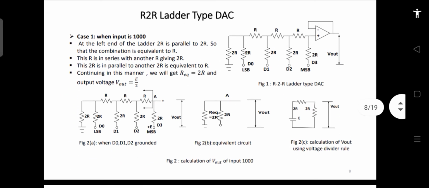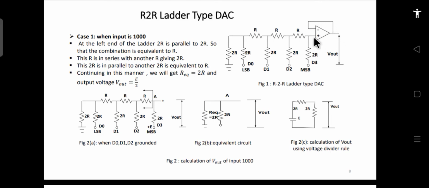Then there is a modification. The basic idea is the same, but rather than using resistances of different values like R, 2R, 4R and 8R, what we do is this circuit, your R2R ladder type of DAC. In this we use an op amp, the same as the earlier one. In the earlier case we used an RF resistance. Here we are not using any feedback resistance; it is a unity feedback op amp.